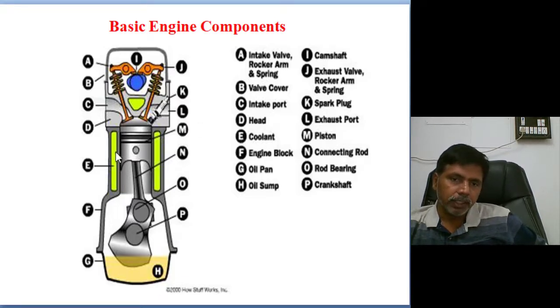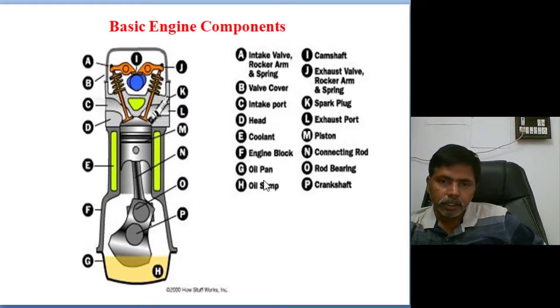Next, E, coolant. These are the coolant jackets already provided in the cylinder block. Upon the coolant jackets only, the liner is inserted. Inside the liner, the piston is reciprocating. Next, F. What is F? Engine block. This is the entire engine block I already mentioned. G, oil pan, also H, oil sump. This is the oil pan and this is the oil sump.